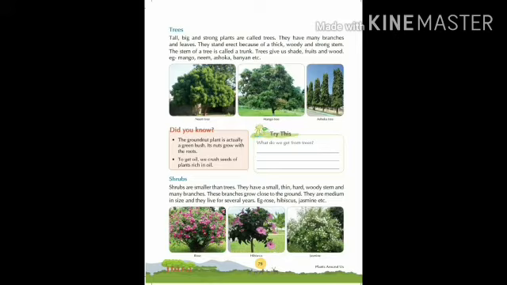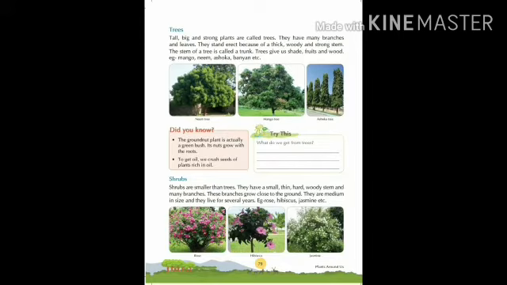Tree gives us shade, fruits and wood. Example: mango, neem, ashok, banyan, etc. In the picture, neem tree is given, mango tree is also here, and ashoka tree. These all trees are very big. They have many branches and leaves, and they give us shade, fruit and woods also.